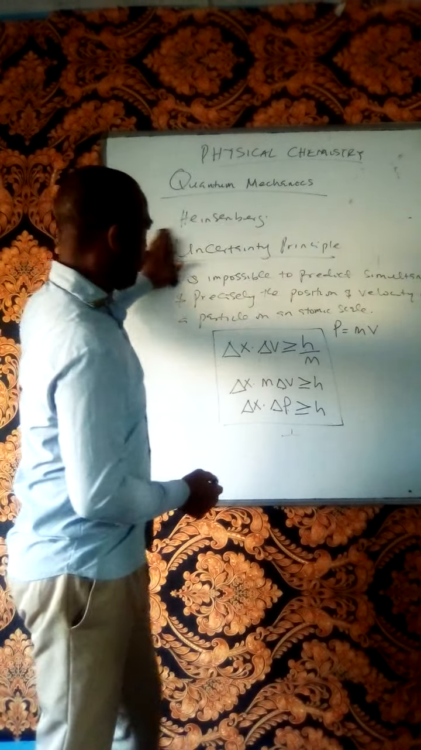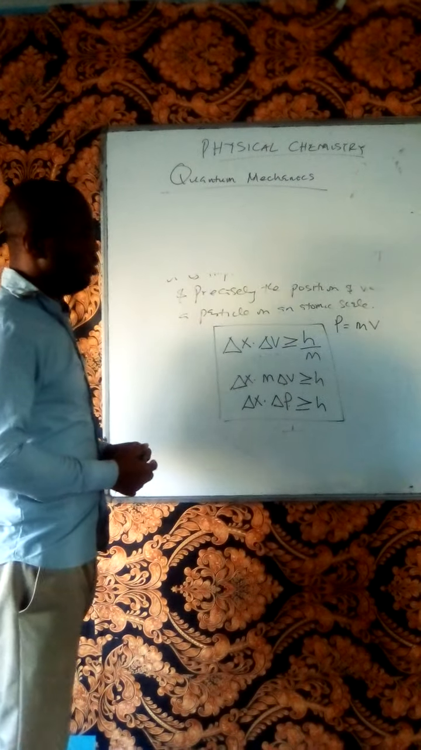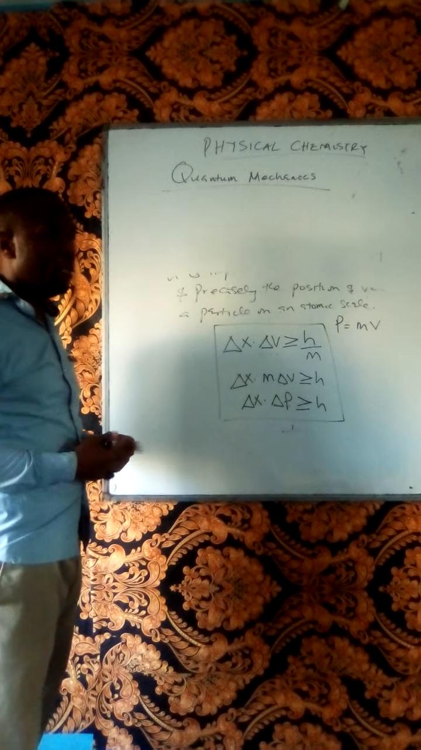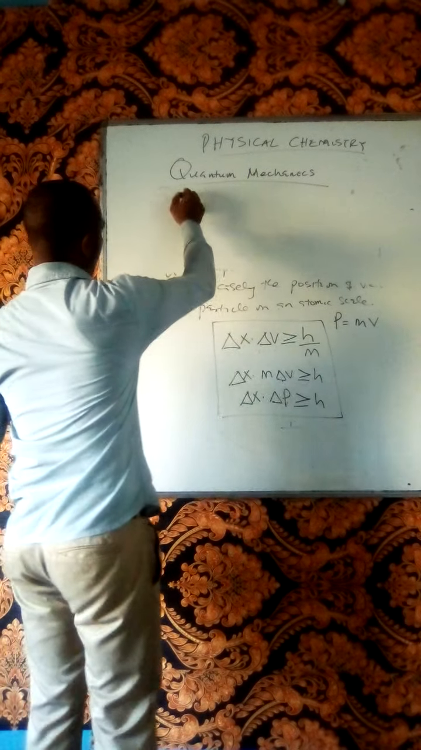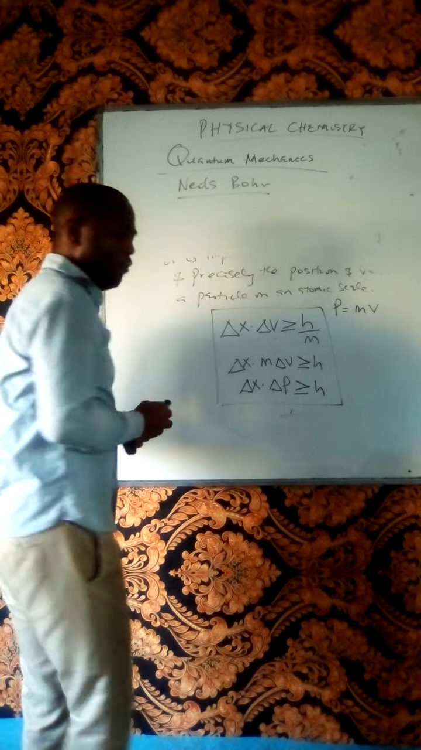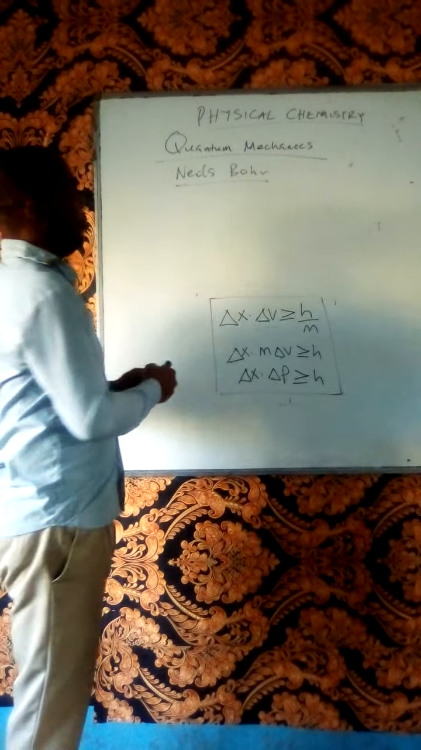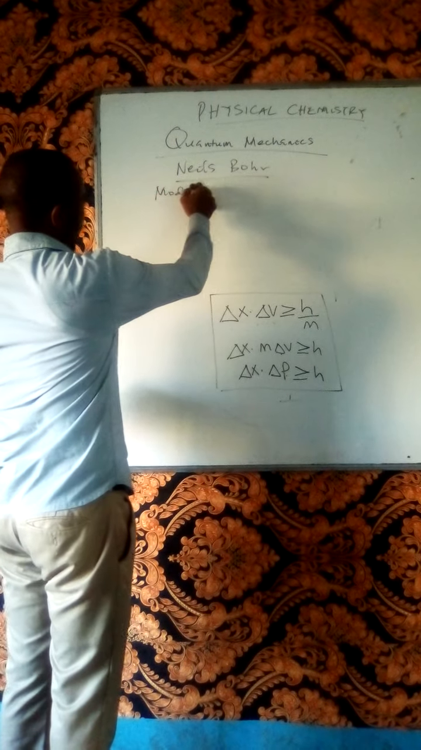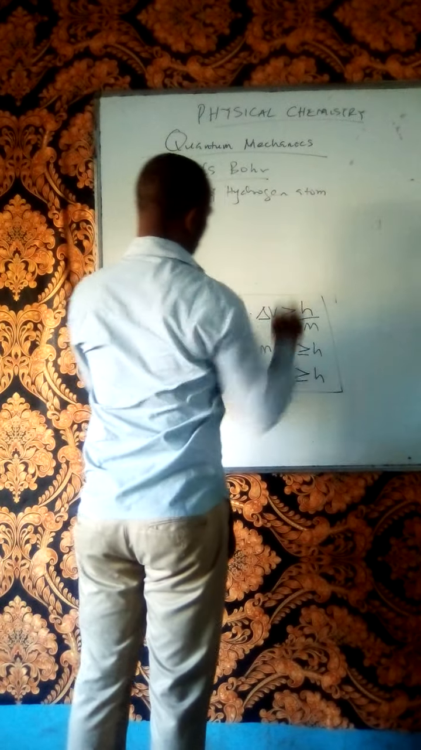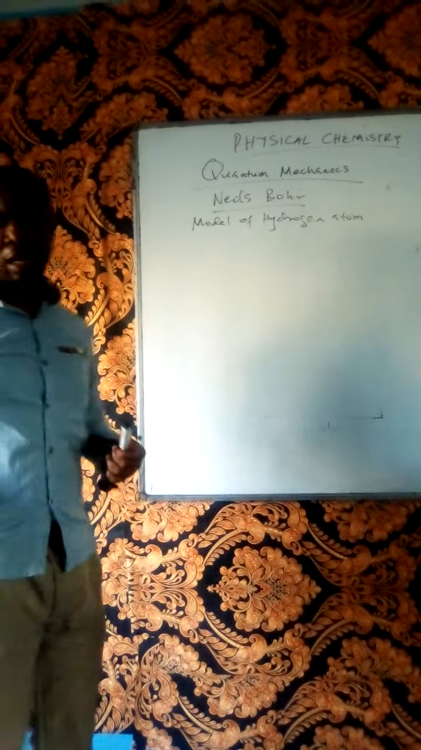Okay, having understood that, we now move to another great man that worked on quantum mechanics. The man worked in Rutherford's laboratory. The man is Niels Bohr. Niels Bohr gave us the atomic model of the hydrogen atom. So the model of the hydrogen atom was given by Niels Bohr. So what are the assumptions made by Niels Bohr in his atomic theory of the hydrogen atom?